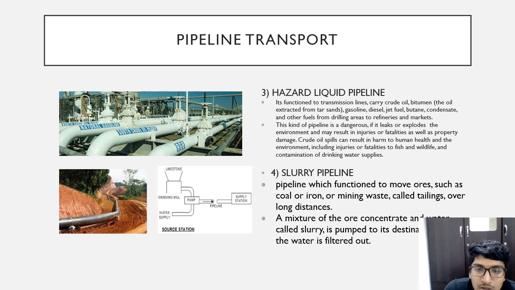The second picture shows a slurry pipeline, used to move ores and mining waste over long distances. Normally the mining industry uses this kind of pipeline.